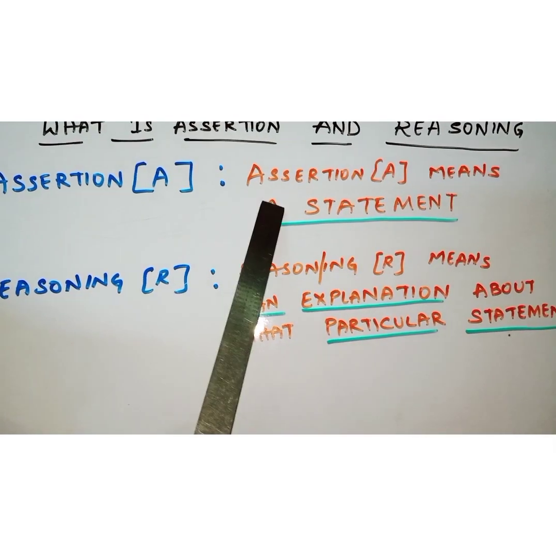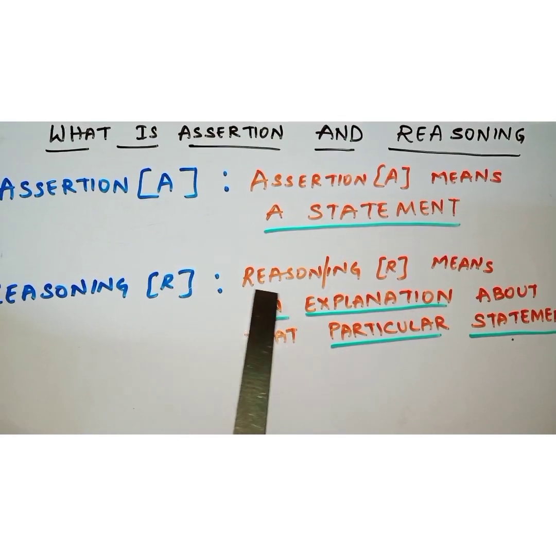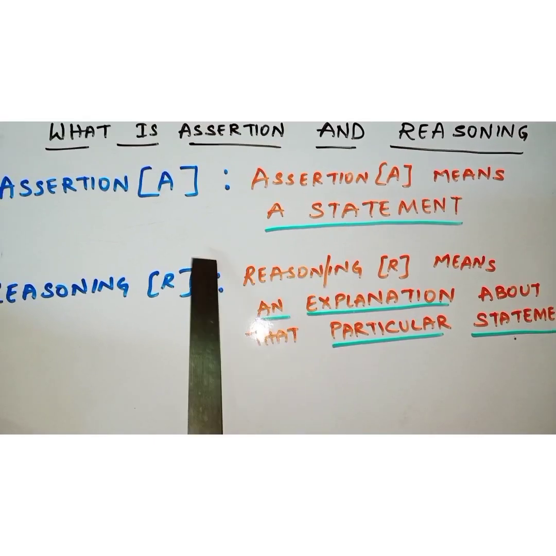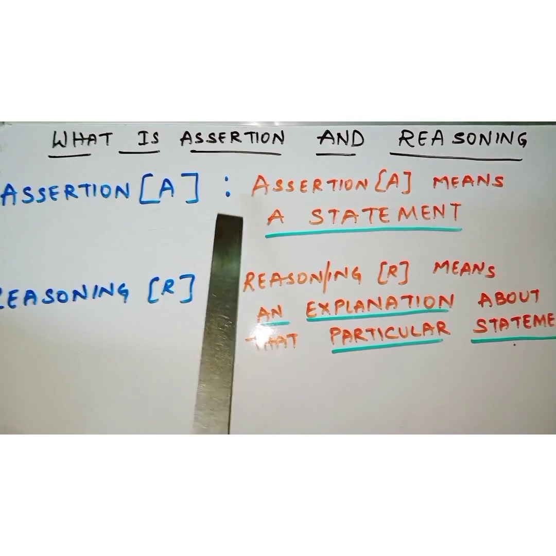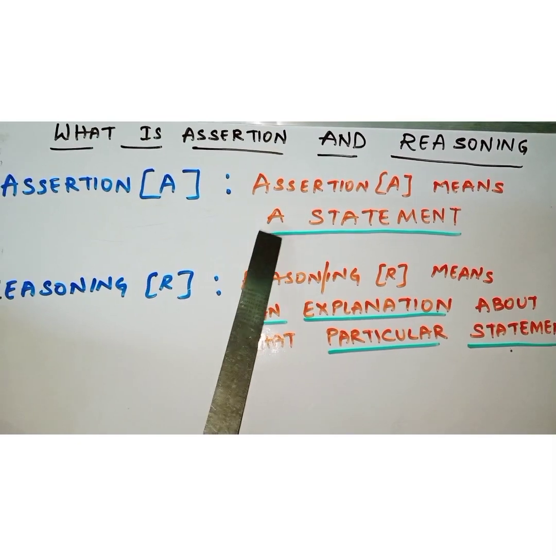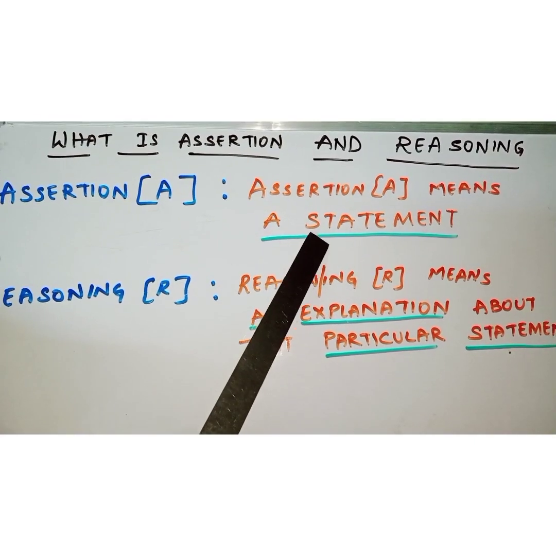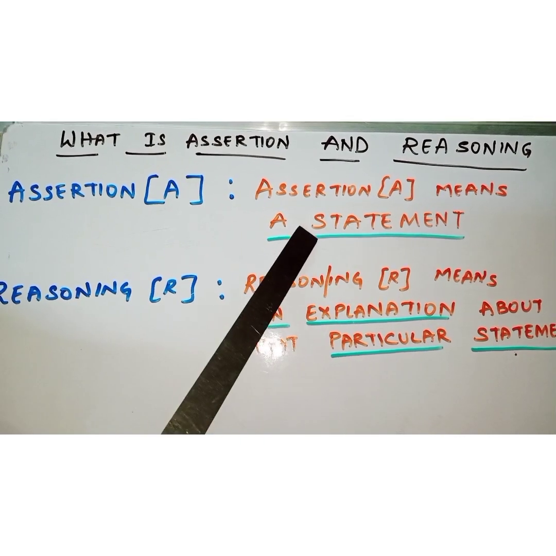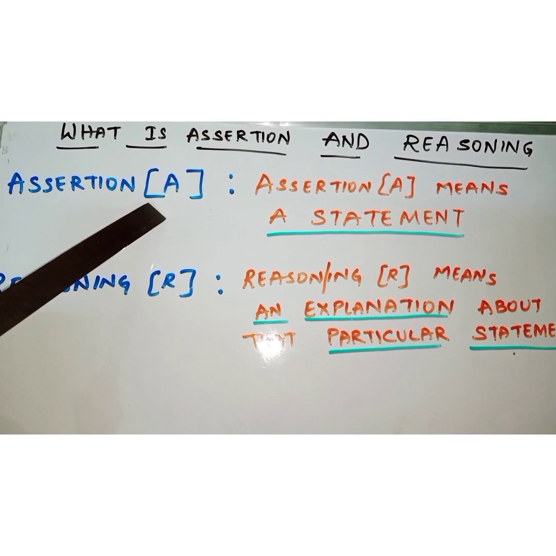So assertion means a statement. It is nothing but a statement, whereas reasoning means it is an explanation about that particular statement. Here you should get clarity about these two, then only you will be able to answer the question properly. Keep in mind, assertion is nothing but a statement, and reasoning means an explanation about that particular statement. The reasoning should be the explanation of this particular statement.